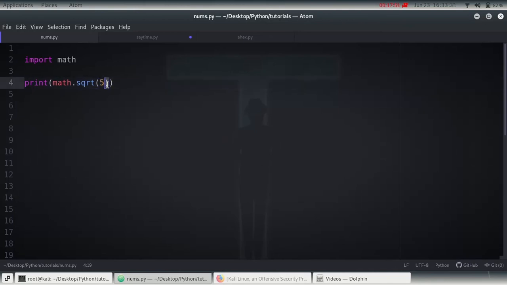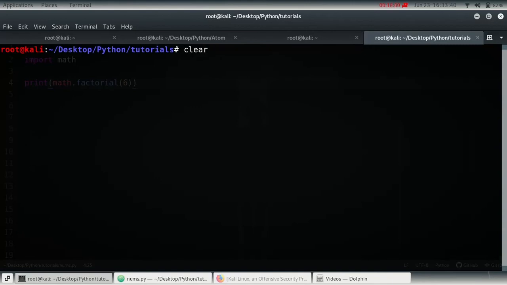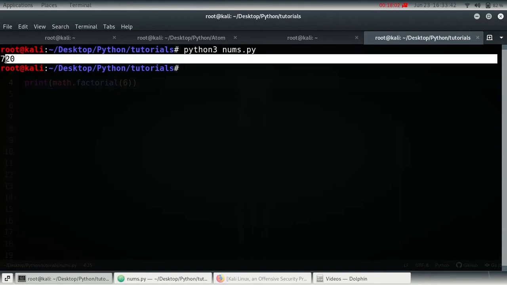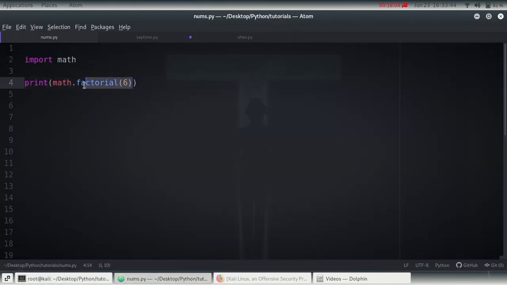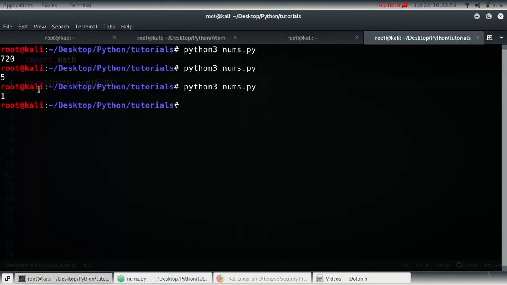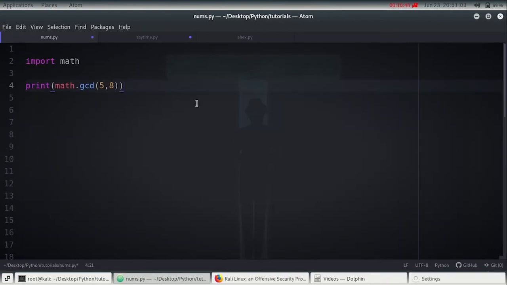If I want to calculate the factorial of 6, it should give me 720. Okay. And if I want to print the GCD of two numbers, I suppose GCD of 5, 10, it should print 5, and GCD of 5, 8 should be 1. There's no common divisor except 1.